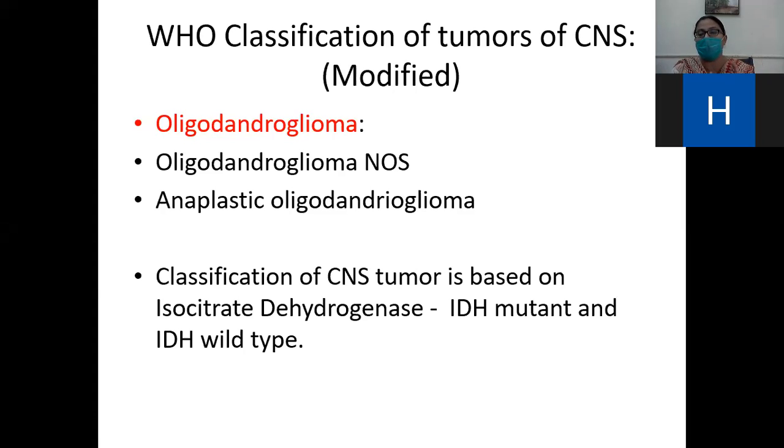As a general rule, we divide the tumors on the basis of their origin: glial tumor, neuronal tumor, peripheral nerve sheath tumor, meninges. You must reply in such a way that the gliomas are further divided into astrocytomas, oligodendroglioma, and ependymoma. Astrocytoma is further divided into astrocytoma, pilocytic, PXA, glioblastoma, and oligodendroglioma into oligodendroglioma and anaplastic oligodendroglioma. They can be further divided on the basis of their mutation: IDH mutant type, when the IDH mutation is positive, while the IDH wild type is when no mutation of IDH is seen.